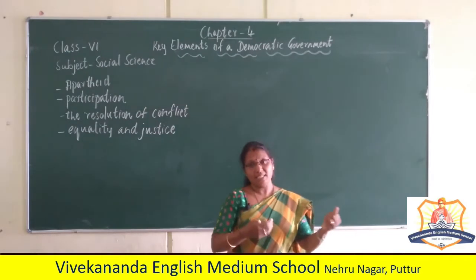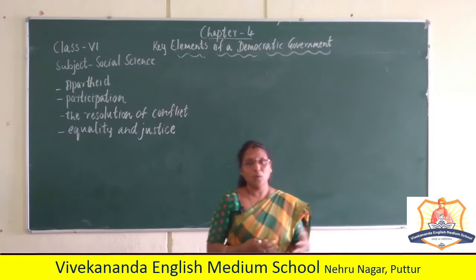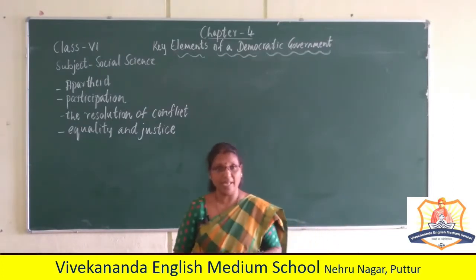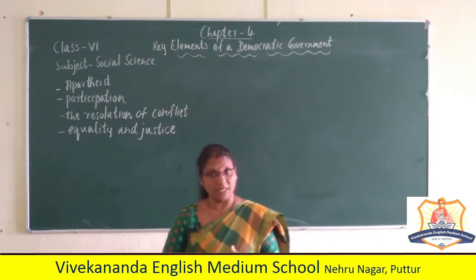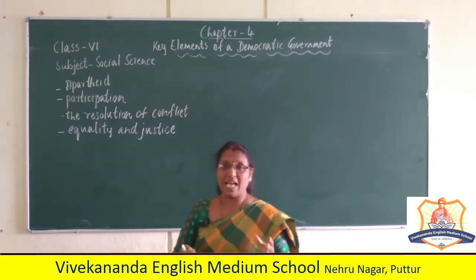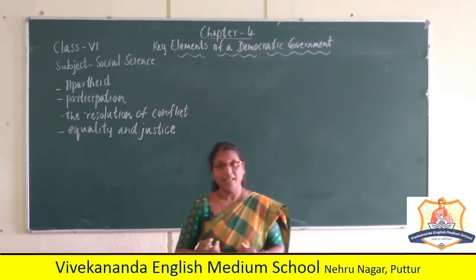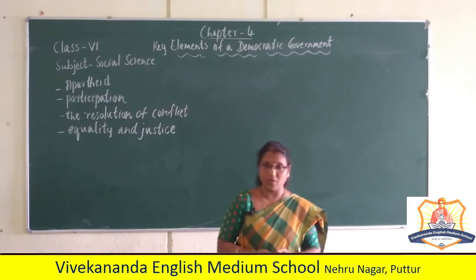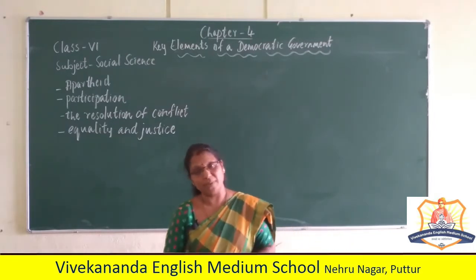Monarchy is where a king or queen rules, and they need not defend or give any explanation. Then we have aristocracy, which is hereditary, that is noble birth. Dictatorship is where absolutely one person is in charge, like we had Hitler. He is called a dictator, whatever he does others have to follow. These are the different types of governments you learnt in your previous class.